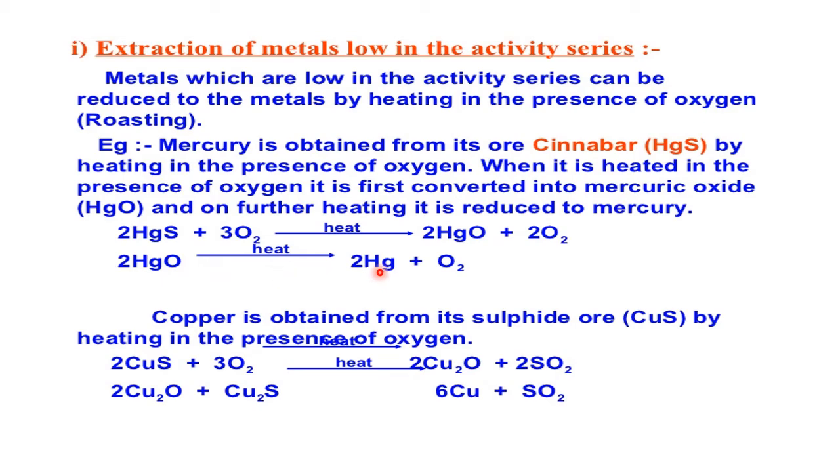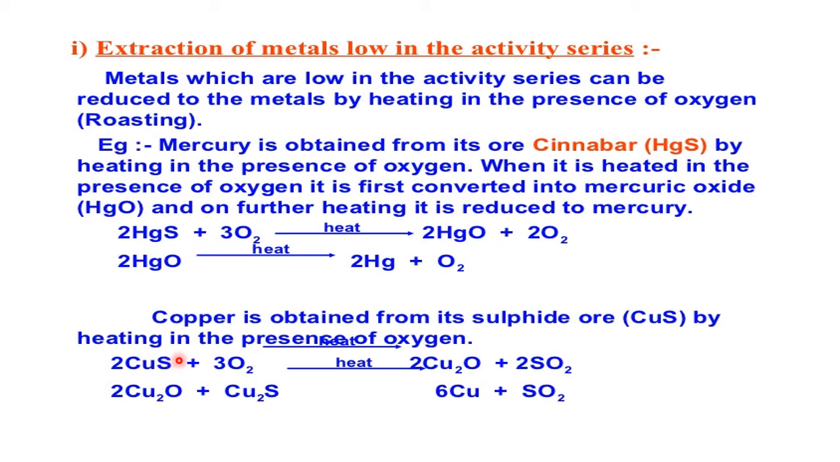So mercury is taken out from the cinnabar by heating with what? Oxygen. Just heating. No extra method is required. No extra chemical is required. No strong chemicals. Okay. In the same way, copper also comes very close to the least reactive side.